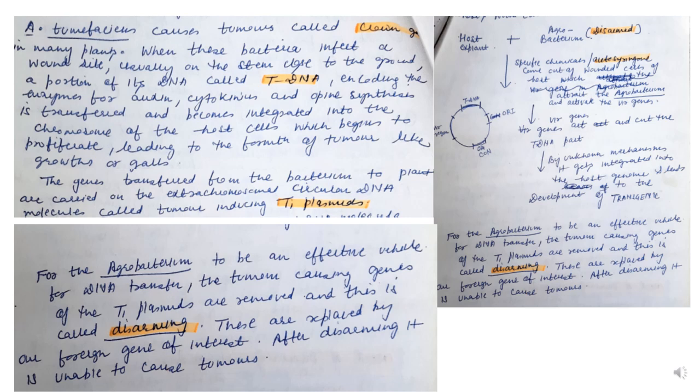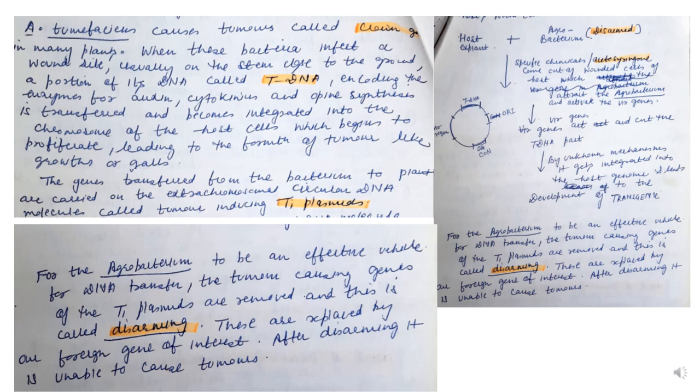This T-DNA encodes the enzymes for auxin and cytokinin as well as opines when it is transferred and integrated in the host genome. Because of this, proliferation of the tissues takes place and leads to the formation of tumor.